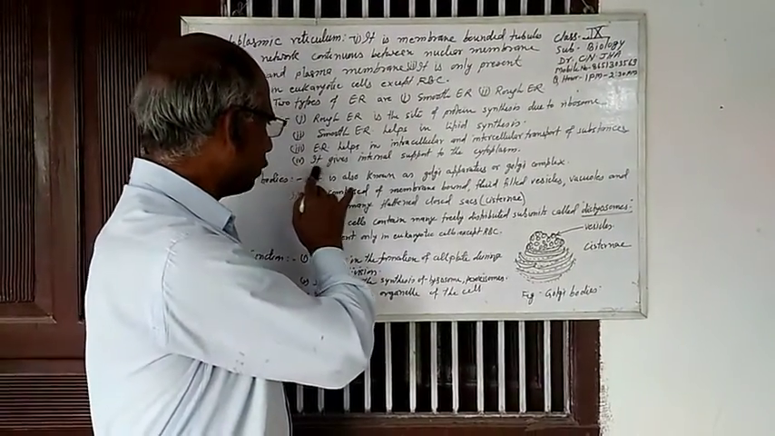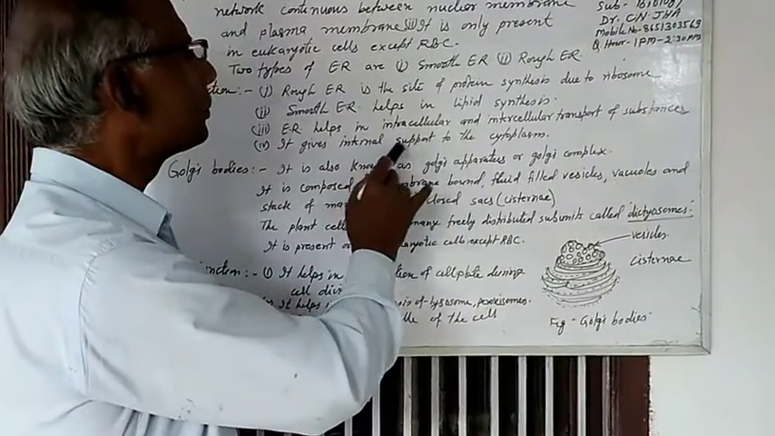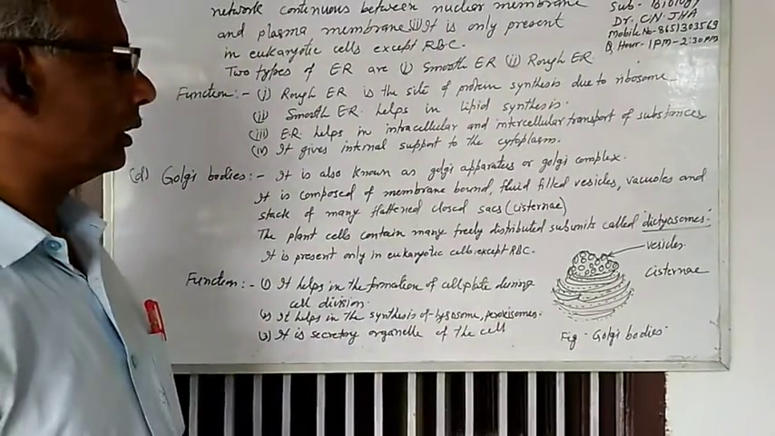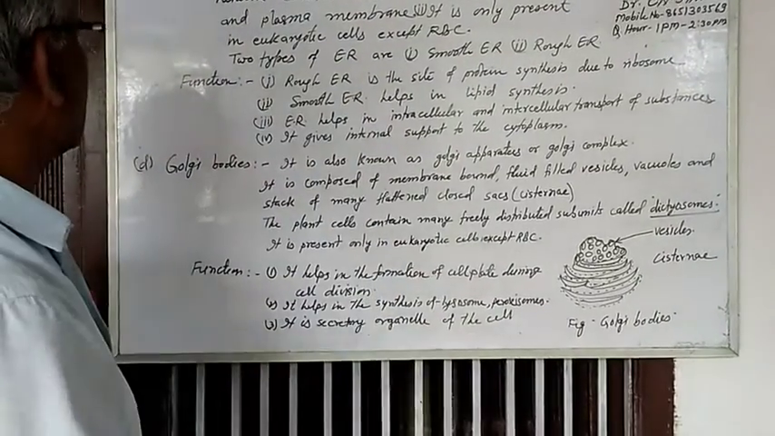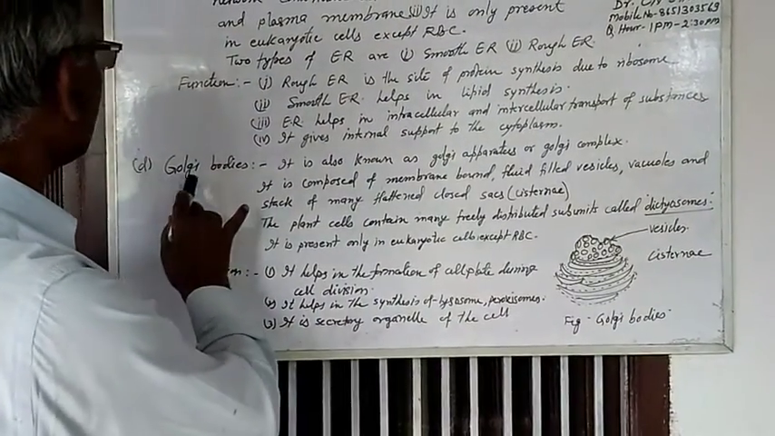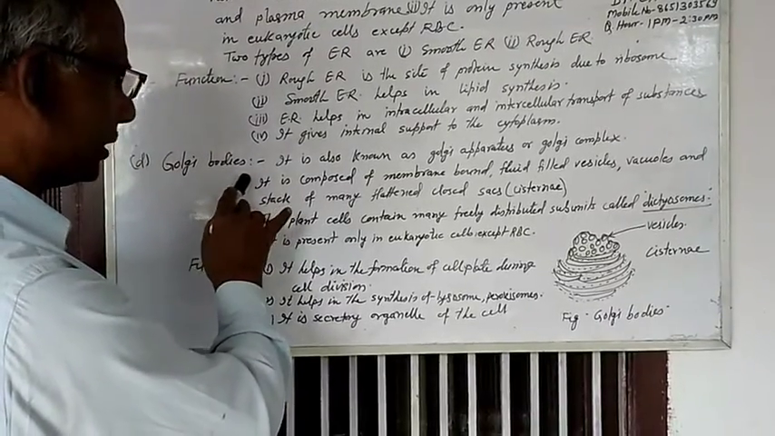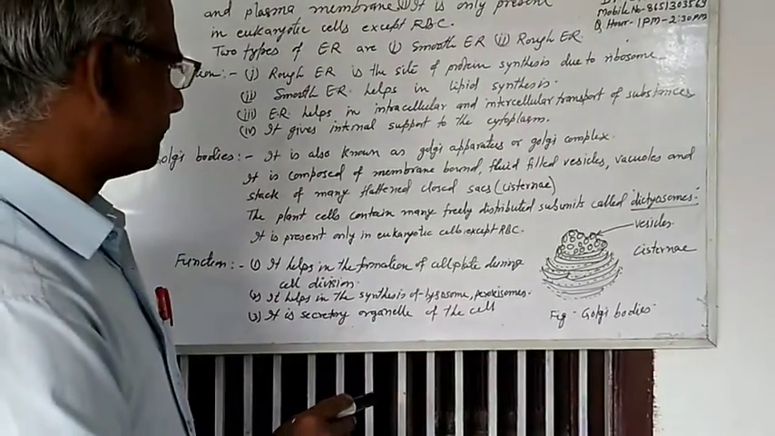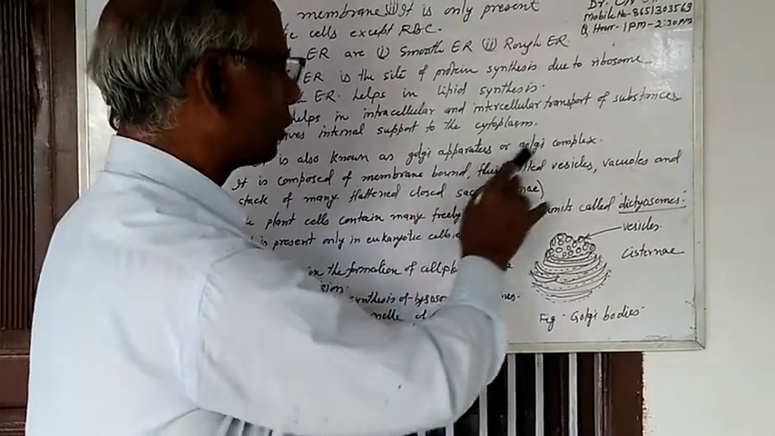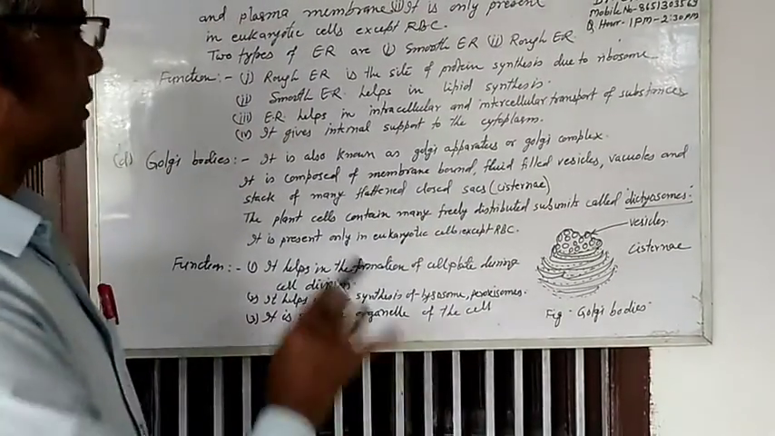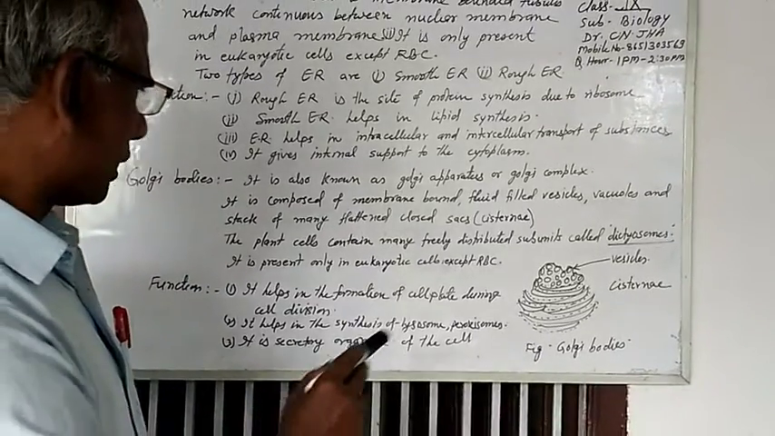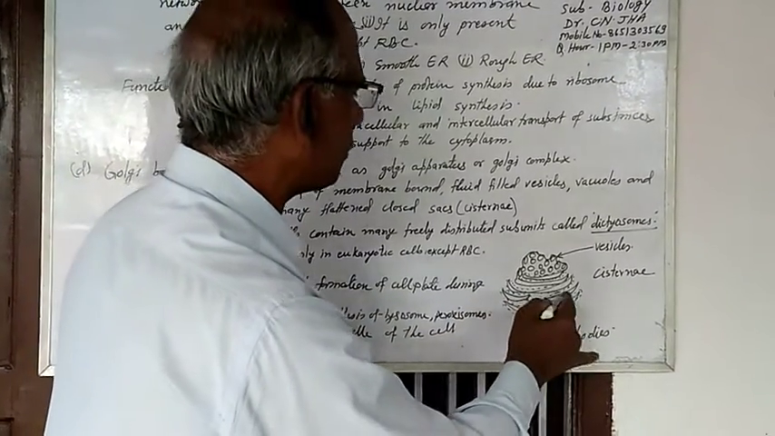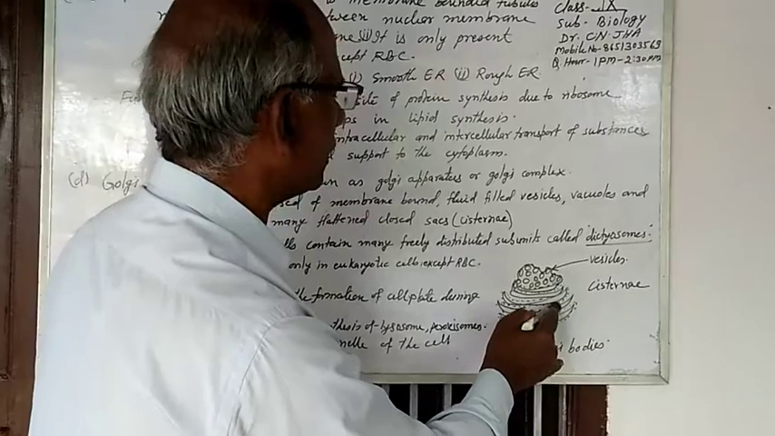And it also gives internal support to the cytoplasm. So these are the function of the endoplasmic reticulum. Now D is the Golgi bodies. Golgi body is also known as Golgi apparatus or Golgi complex. This Golgi body is composed of membrane bonded vesicles.